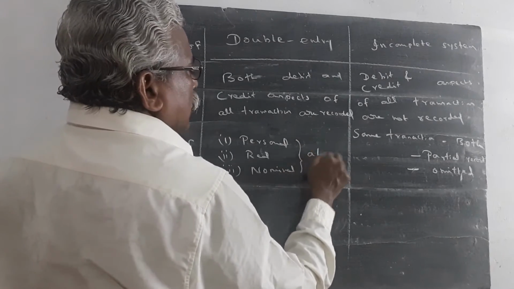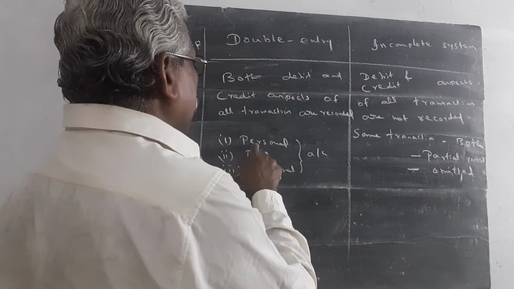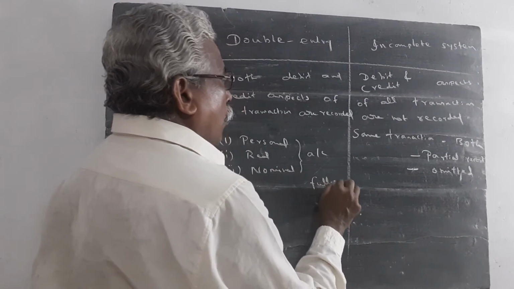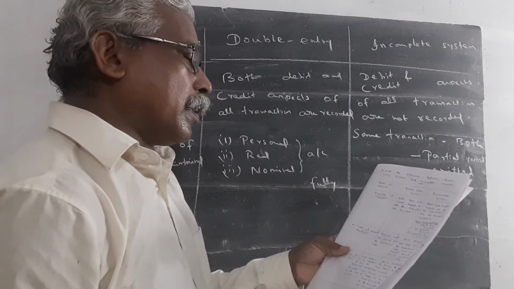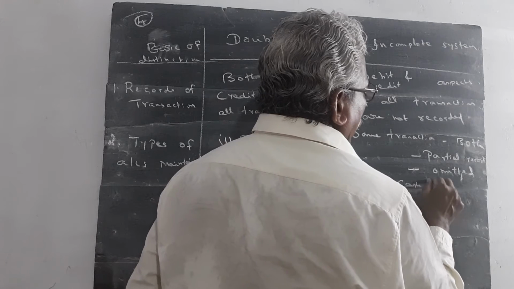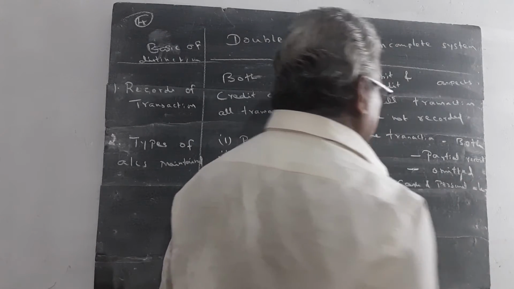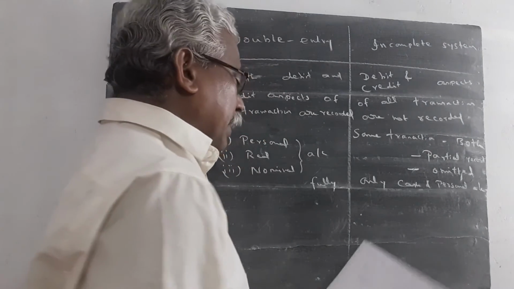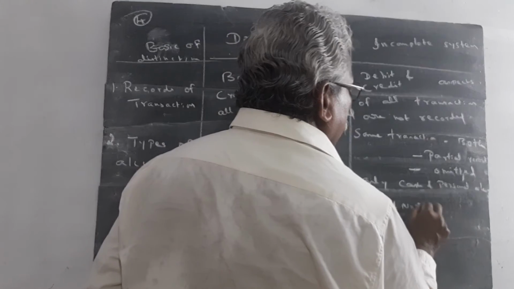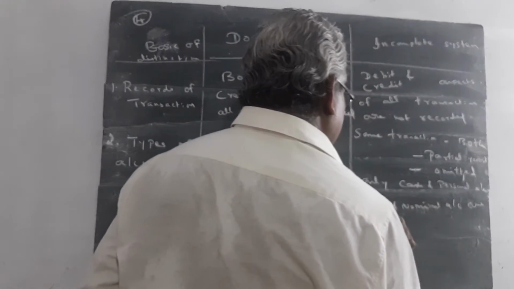These three accounts are systematically maintained fully. But in the incomplete records, only cash and personal accounts are maintained. Real account and nominal account are not maintained.